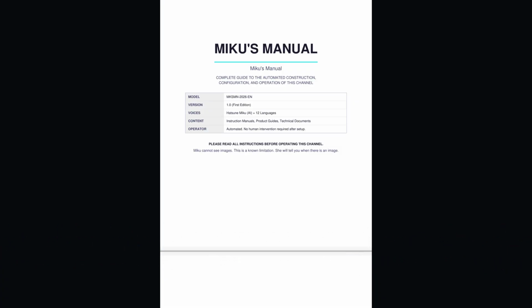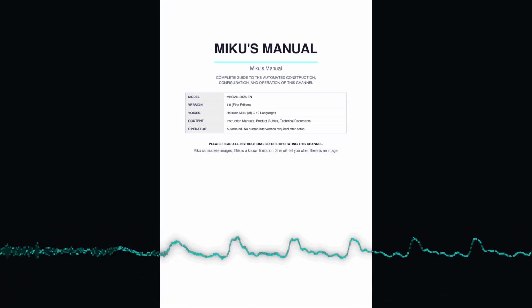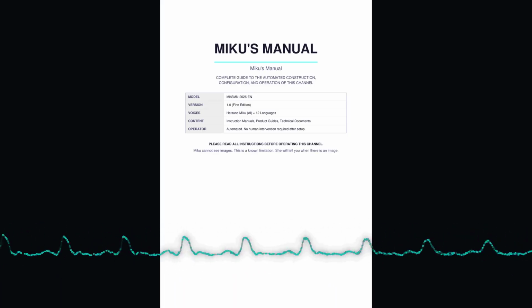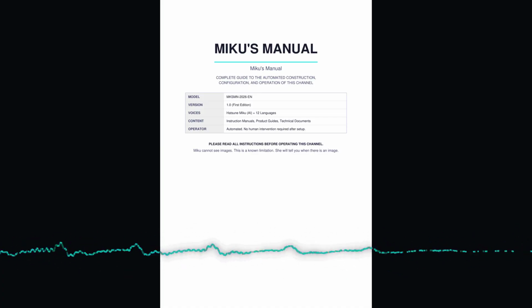A manual part of 1,800 words read at Miku's pace produces approximately 10 to 20 minutes of audio. Go to youtube.com/verify and verify with your phone number before running the pipeline. This takes under 2 minutes.